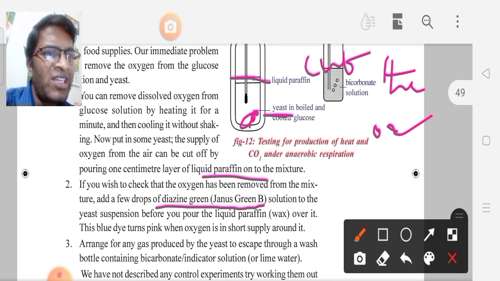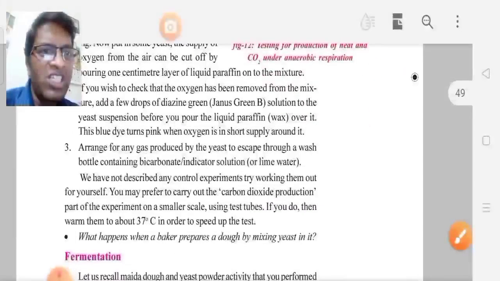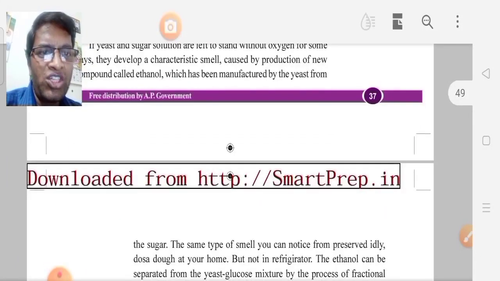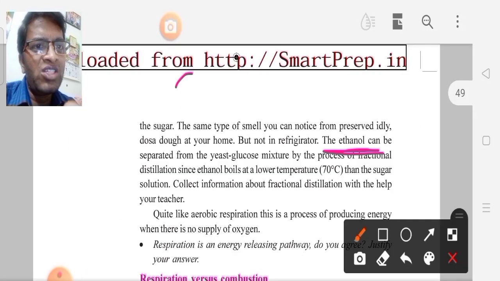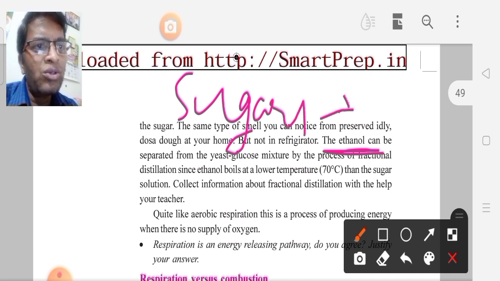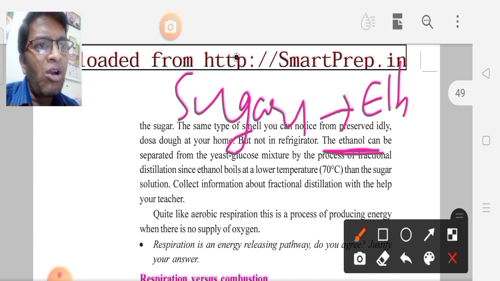Next, the Janus green B indicator. By using the Janus green B indicator we can find the presence of oxygen in the glucose solution. Next, the definition of fermentation: sugars convert into ethanol by yeast.